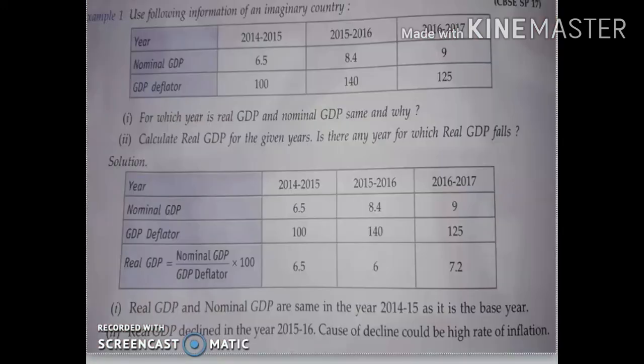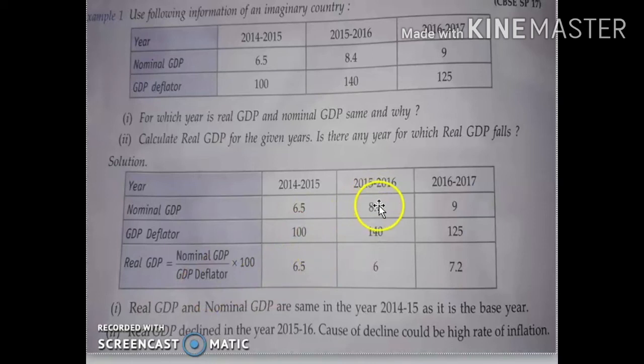So real GDP equals nominal GDP divided by GDP deflator into 100. Nominal GDP 6.5 divided by 100 into 100: the 100 cancels, so 6.5 is the answer.